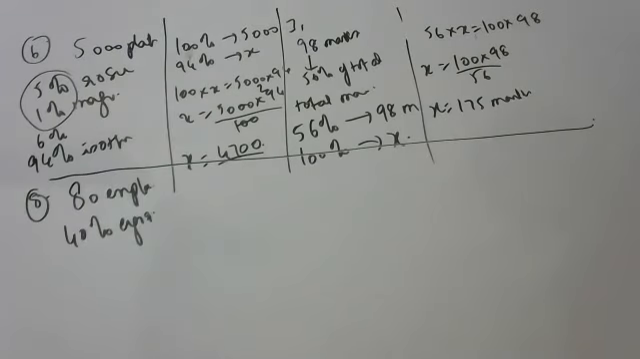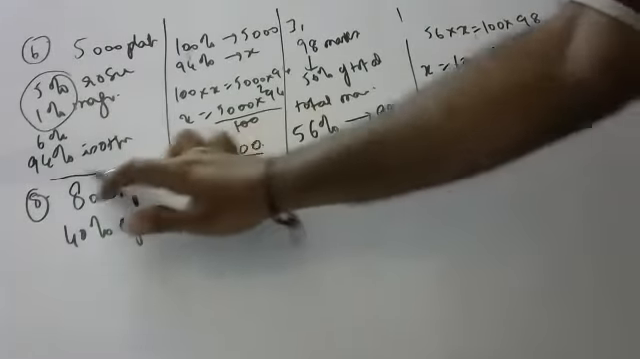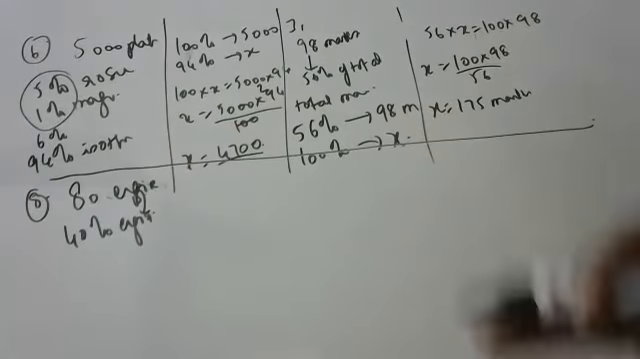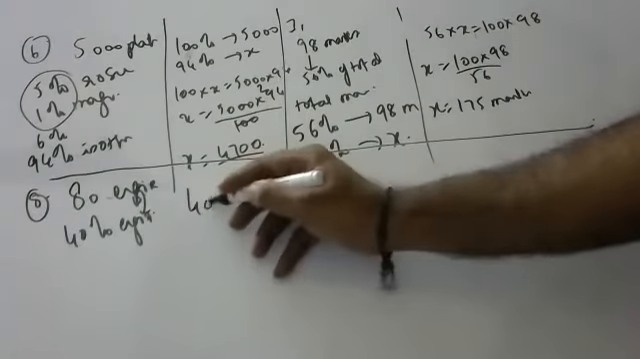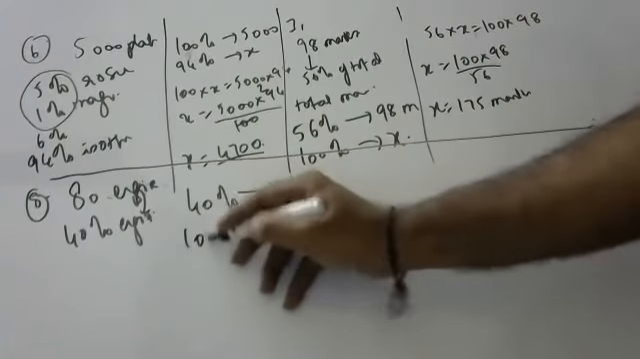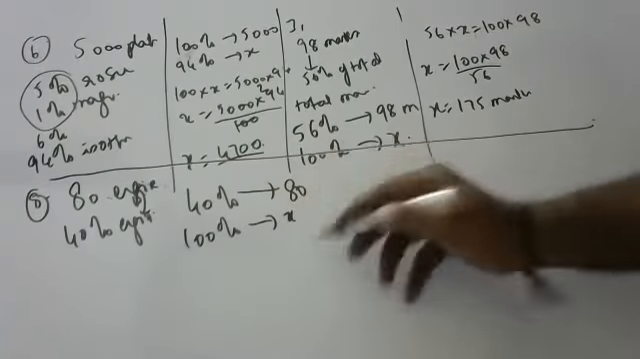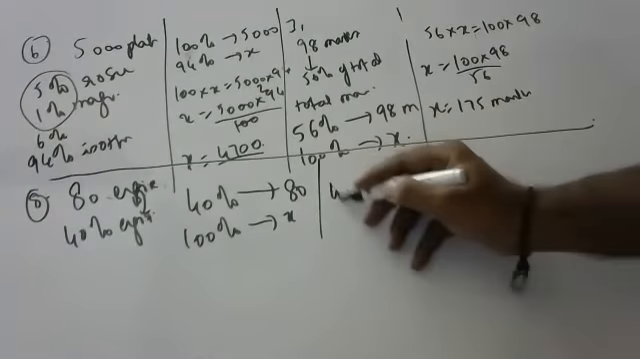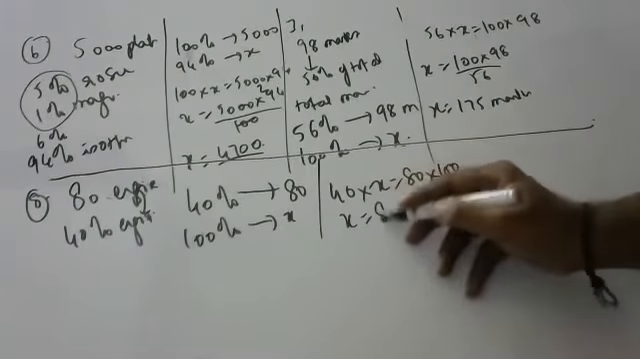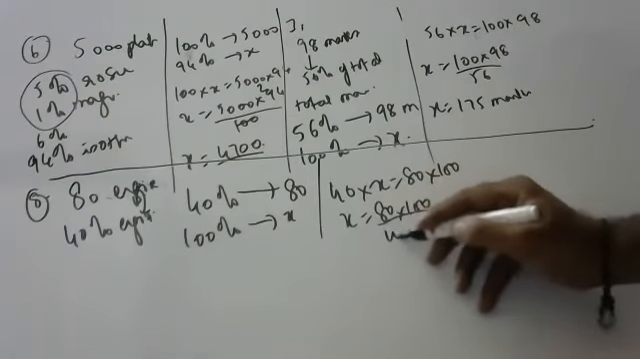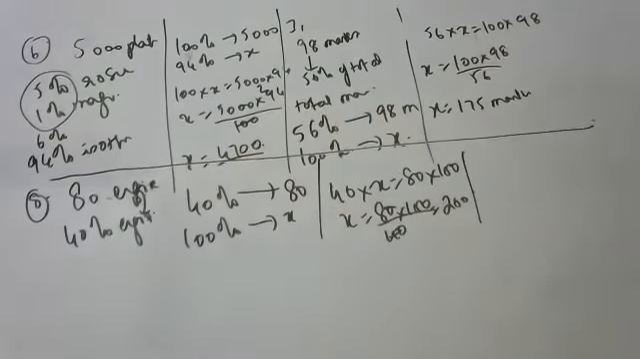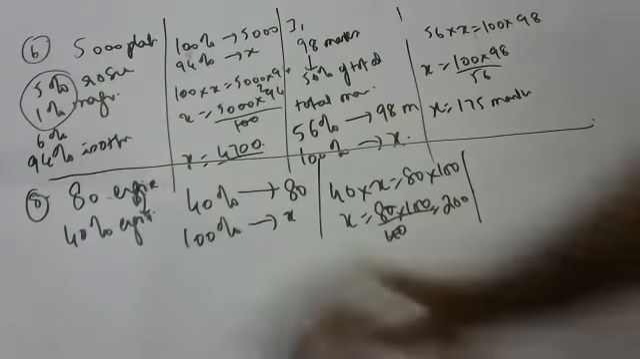The company has 80 engineers, and this is 40%. How many total employees are there? 40% is 80. 100% is x. That gives the total number of employees. 40 into x is equal to 100 into 80. x is equal to 80 into 100 by 40. 200 employees were there, out of whom 80 are engineers, which is 40%.